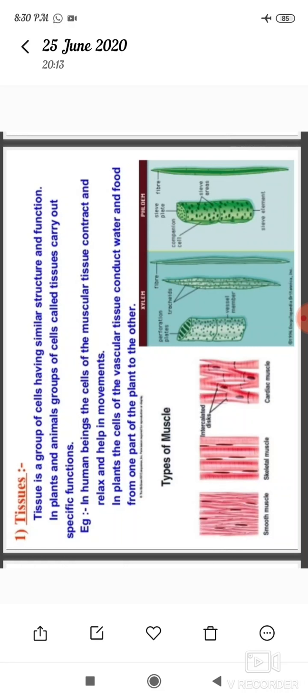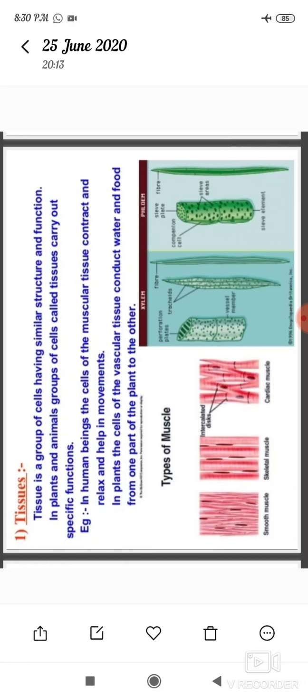A tissue is a group of cells having similar structure and function. In plants and animals, groups of cells called tissues carry out specific functions. For example, in human beings, the cells of the muscular tissue contract and relax and help in movements.